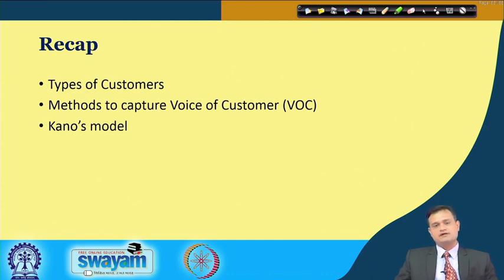There is a performance requirement, and this must be met competitively so that you can put your stamp in the market and convince the customer of your technological offerings and superiority. The third one is the delighter, that is a latent hidden need of the customer, and if you can tap it, you will really have better customer loyalty. So with this we have also seen the ways to capture the voice of customer and how we can be more critical.